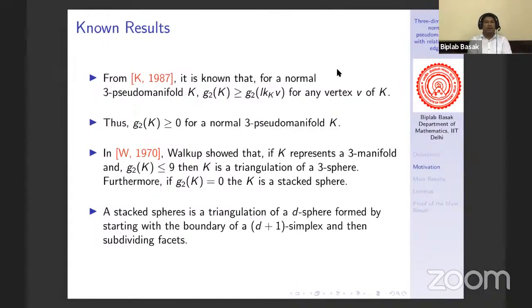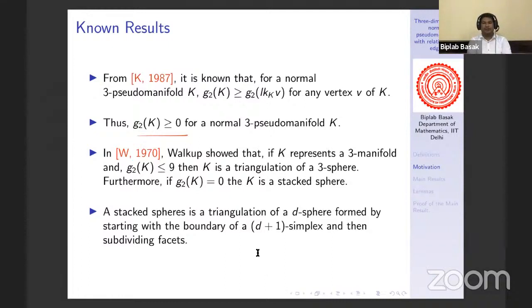He proved that if K represents a 3-manifold and G2 of K is less than or equal to 9, then K is a triangulation of a sphere. Further, he proved that if G2 is 0, that is, attains this lower bound, then K is a stacked sphere. So what is a stacked sphere?